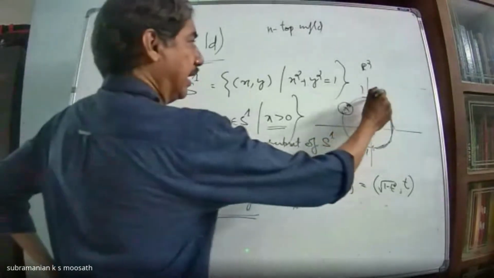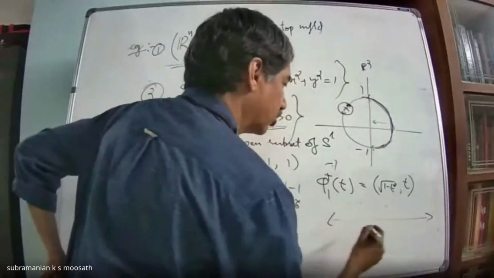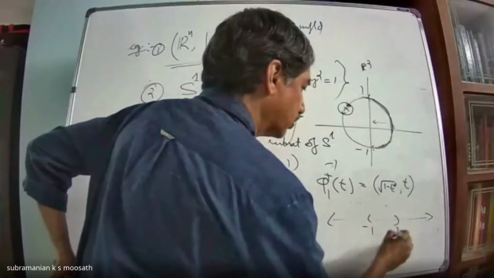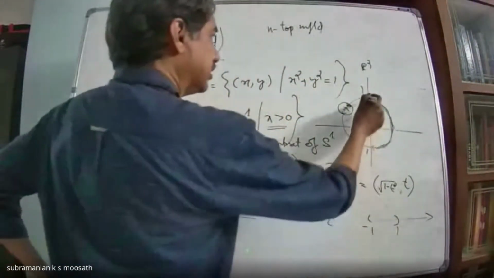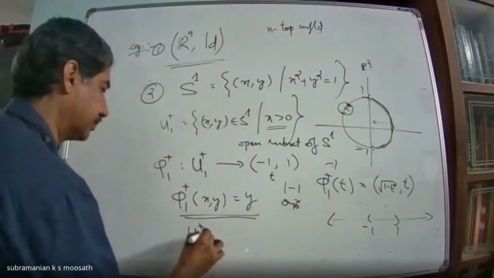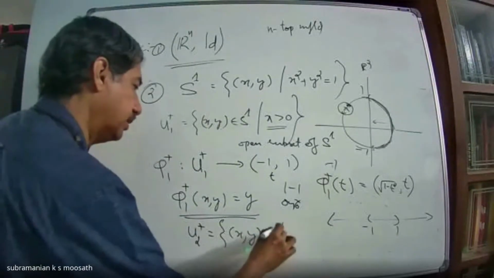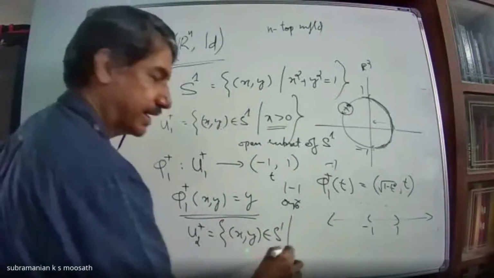So this part I have identified with an open subset of R. What is that open subset? Minus 1 to plus 1. Now I look at this part. That means U2 plus, the collection of all (x, y) in S1 such that x less than 0.